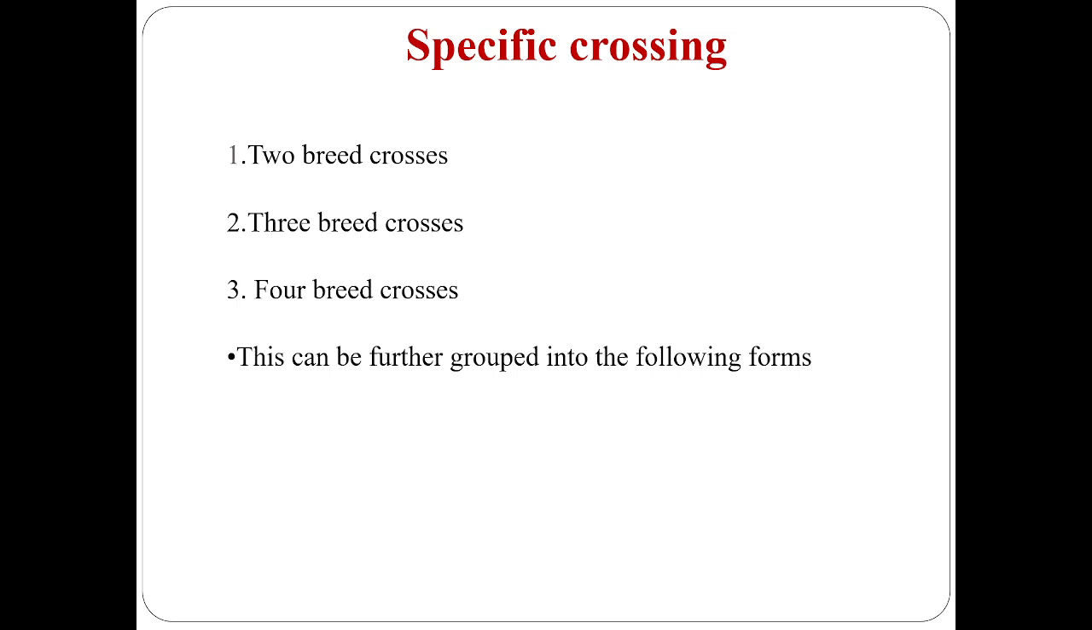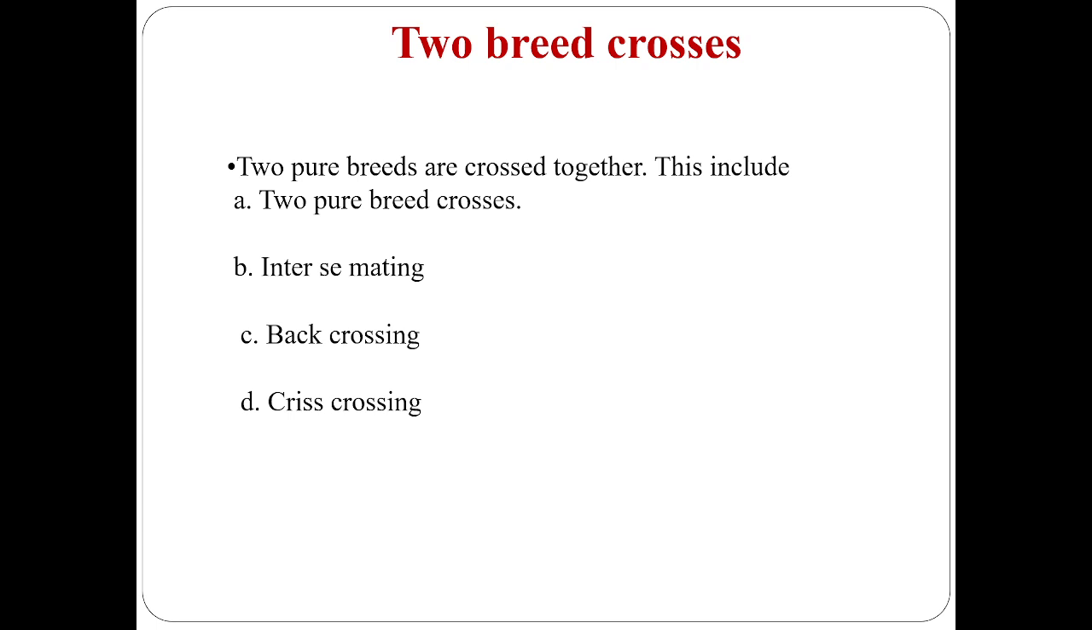Specific crossing is again of different types depending upon the number of breeds used. One is two breed crosses, second is three breed crosses, third is four breed crosses, or sometimes even five breed crosses. This can be further grouped into the following forms. In case of two breed crosses, two pure breeds are crossed together. This includes two pure breed crosses, interseminating, back crossing, and criss crossing.